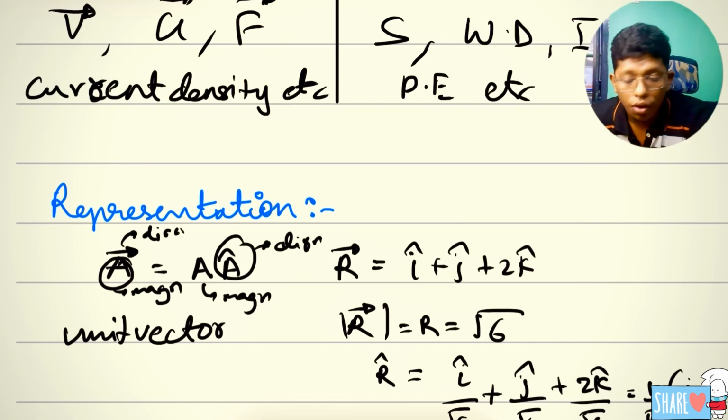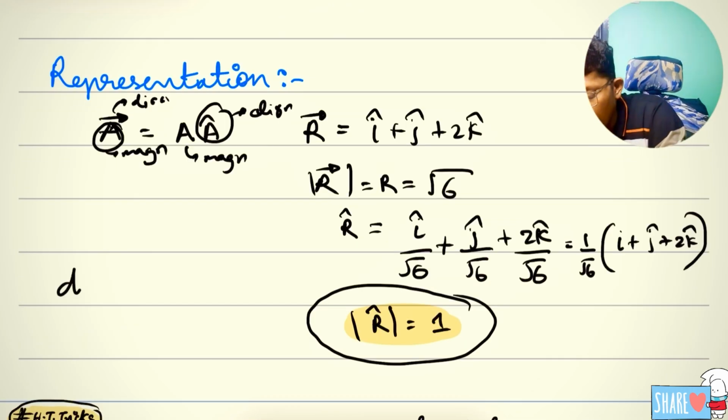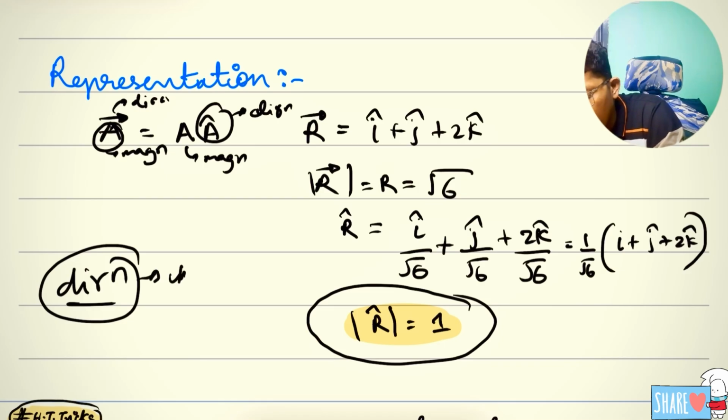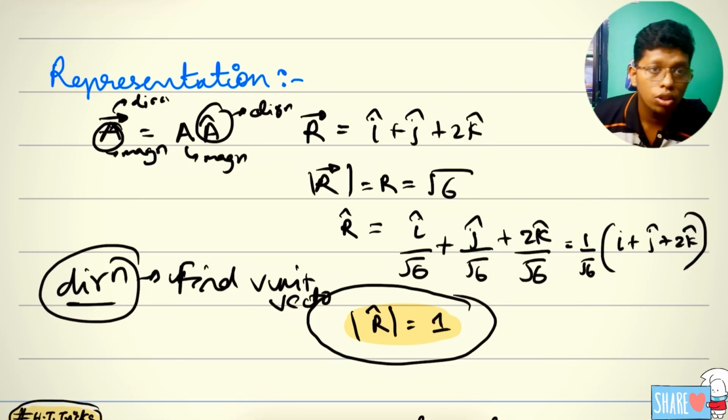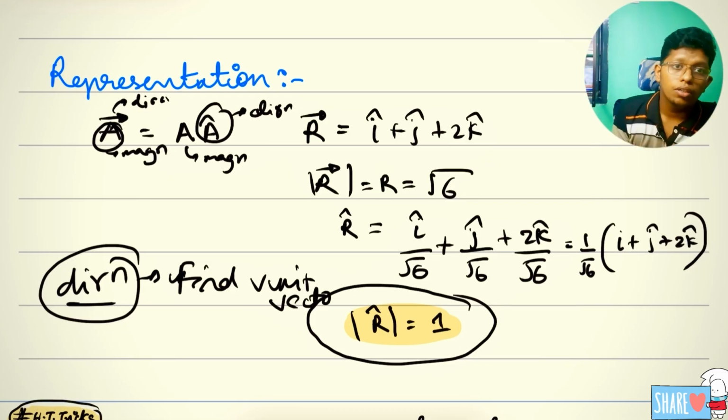This thing you should definitely know. For direction, most of them will ask you to find the direction. For that, what you should do is find the unit vector. So it is very important to know the unit vector, because sometimes they will give another axis and they will try to multiply it, and dividing by the magnitude, you will definitely get the actual angle with the x-axis and all. It's very important to know.